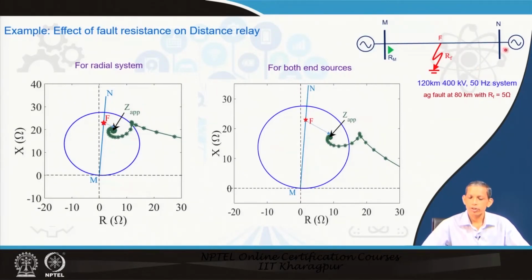Now, if you have infeed, then we see for the same case, without changing anything here, that the infeed will be there. The first case is radial, no infeed. The second case is with infeed. Then we see that the corresponding RF is increased, as in the earlier discussions, the k factor may become larger, and the angle of modulation may also be larger this way or that way, depending upon the homogeneity of the situations.